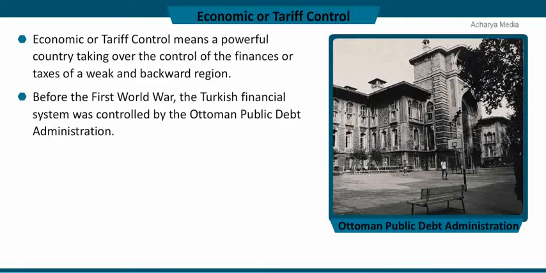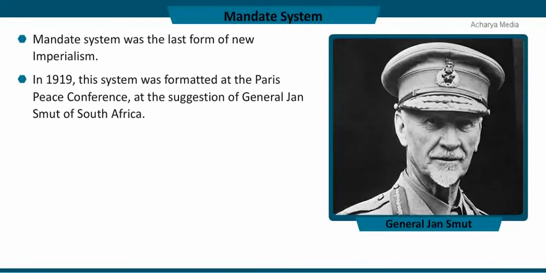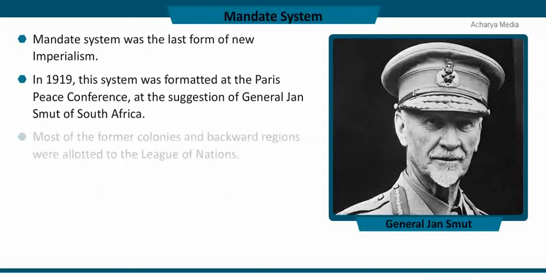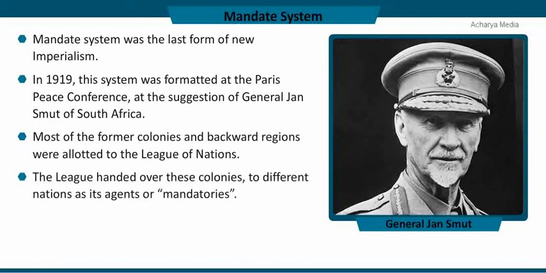Mandate system was the last form of new imperialism. In 1919, this system was formed at the Paris Peace Conference at the suggestion of General Jan Smuts of South Africa. Most of the former colonies and backward regions were allotted to the League of Nations. The League handed over these colonies to different nations, which were its agents or mandatories.